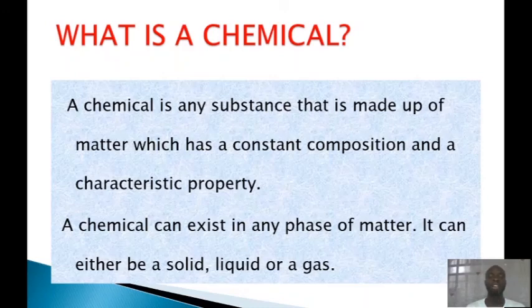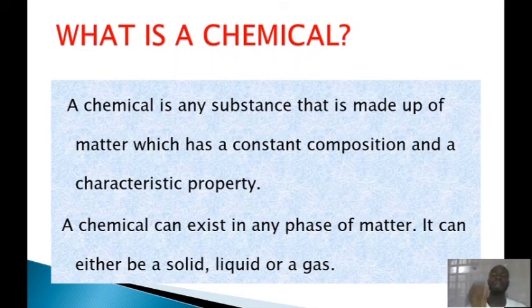They are all chemicals because they have mass, they occupy space, and they have a constant composition with their own characteristic properties. So all these things are what make up a chemical. A chemical must have mass, it occupies space, and it also has its characteristic property. And don't forget also that a chemical will have a constant composition.